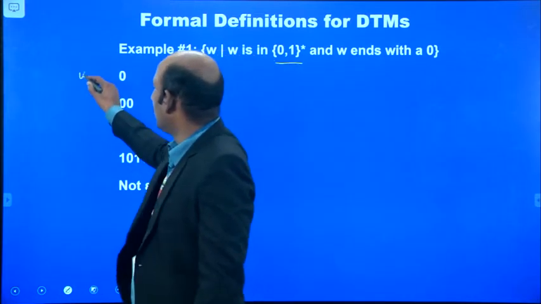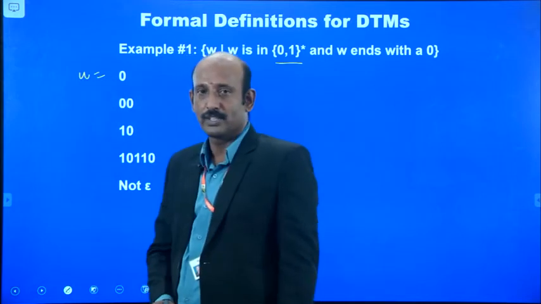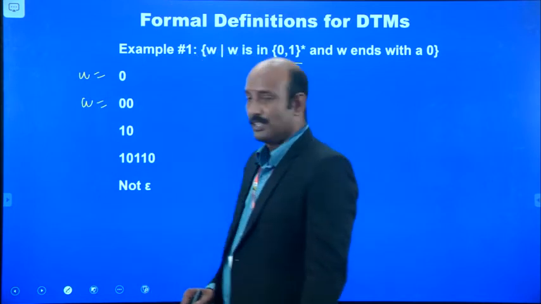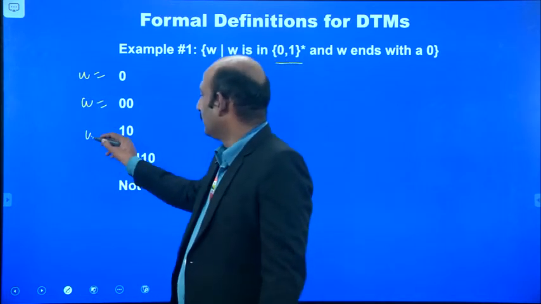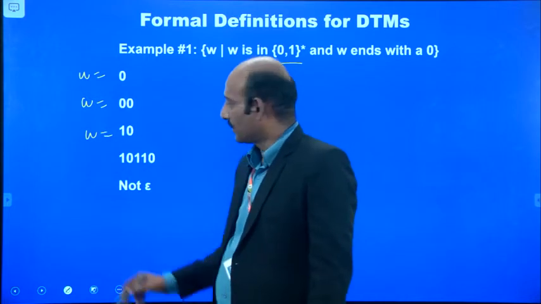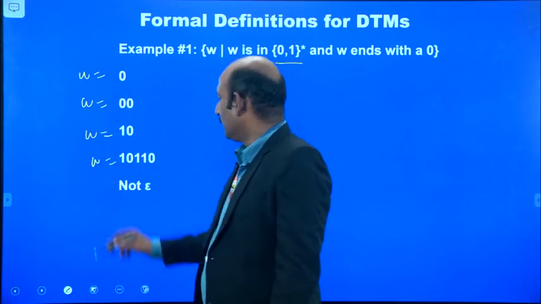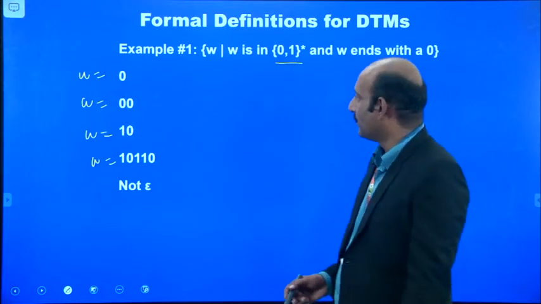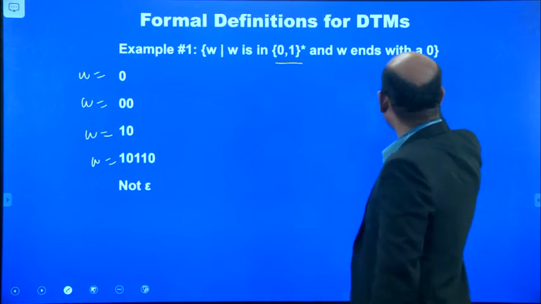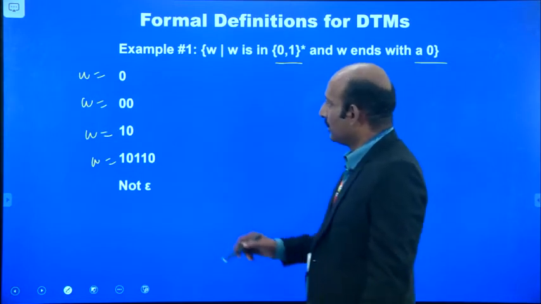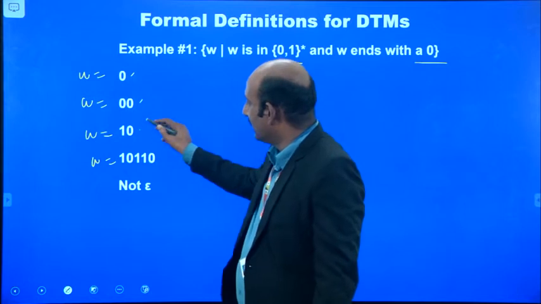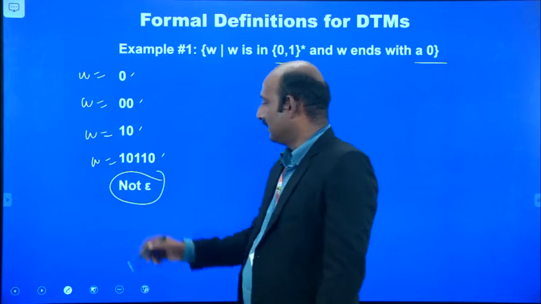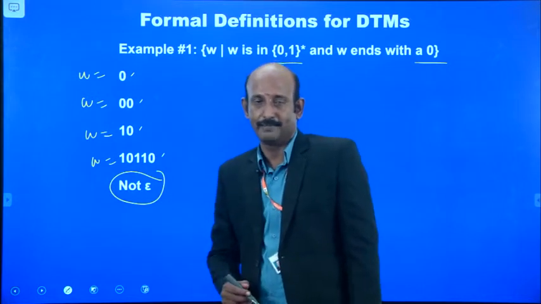So W may be 0, or 0 0, or 1 0, or 1 0 1 1 0. Any number of zeros or any number of ones, but the condition is that it ends with 0. For example, I may take strings that end with 0 but not the epsilon, since epsilon is empty.